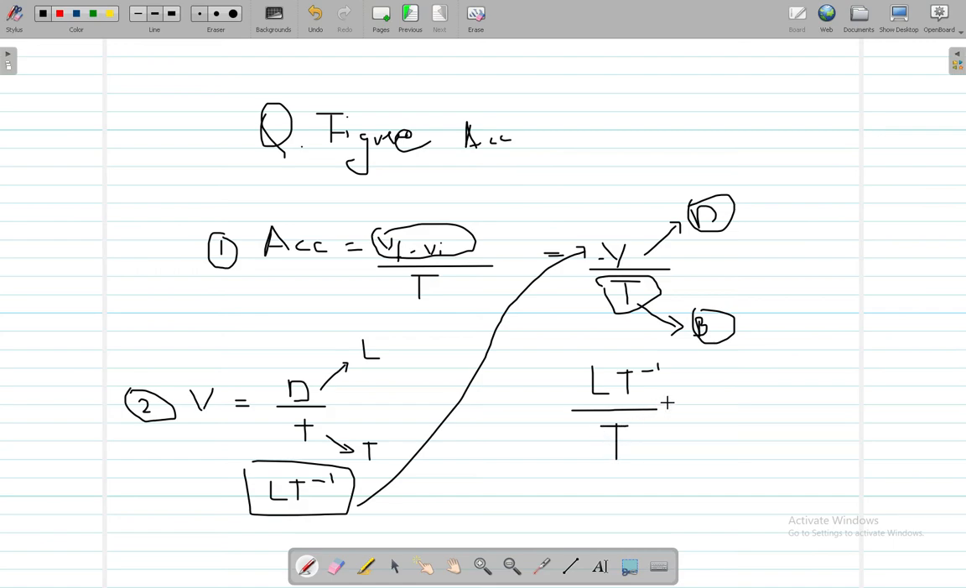T, you are going to remove the sign of division, and the T goes up and it becomes L into T to the power of minus 1 into T to the power of minus 1, and the final product is going to be L into T to the power of minus 2.